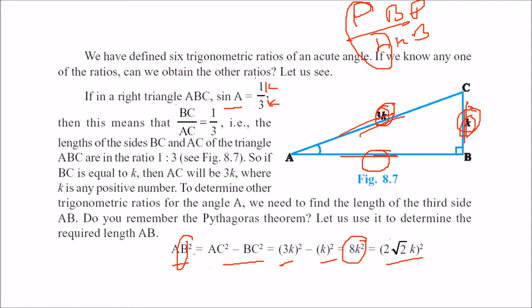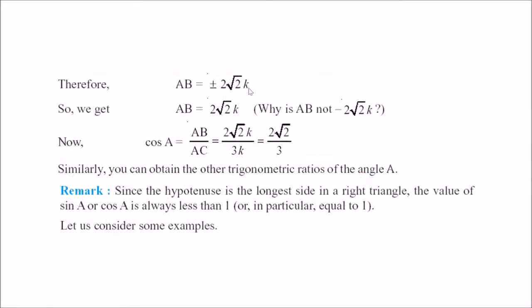So you have found out the side also, that is AB, which will be 2 root 2 k. This is plus minus 2 root 2 k, but you will not take the negative sign. Why? Distances are not negative. So cos A will be what? AB by AC, that is 2 root 2 k by 3k, cancel it out. So you got the cos also. So you have got the sine, you have got the cos, you can also find out the tan, that will be sine A by cos A.